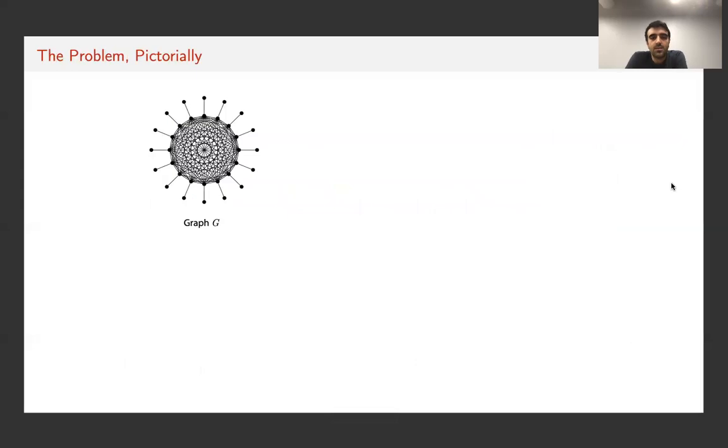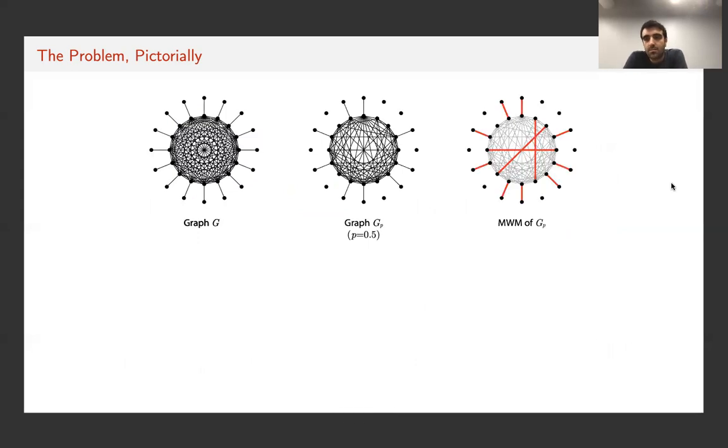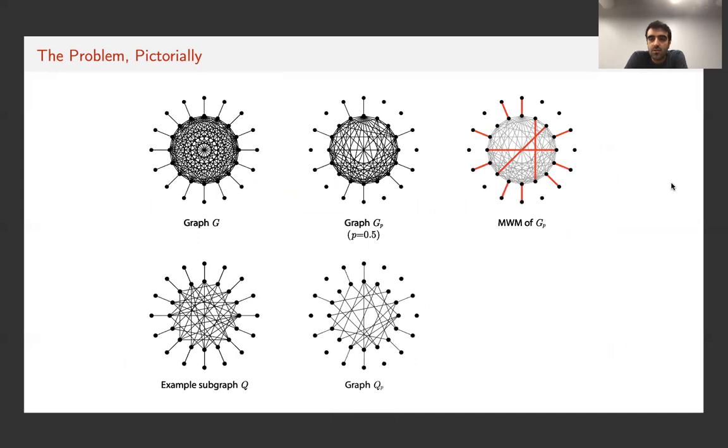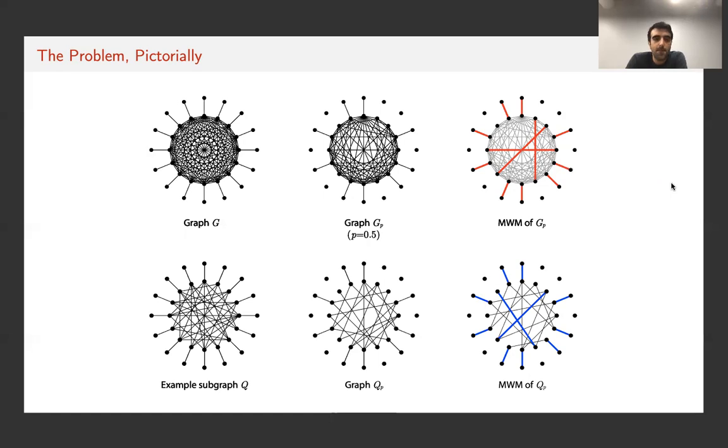Pictorially, suppose that this is our graph, and this is a typical realization of G for P equals half. And this is our benchmark. This red matching is the maximum weight matching of GP. On the other hand, suppose that this is our subgraph Q. This is a realization of Q, the subset of edges in Q that turn out to be realized in the realization GP. And this blue matching is a maximum weight matching of QP. So we would like to pick Q such that, in addition to being sparse, it maximizes the expected weight of the blue matching over the expected weight of the red matching, the benchmark.